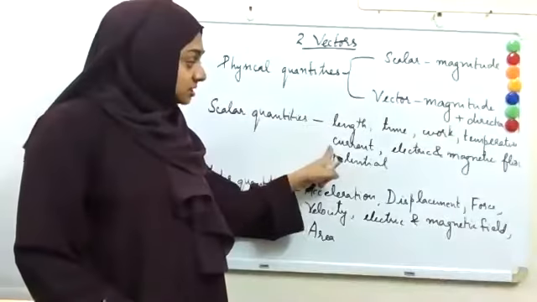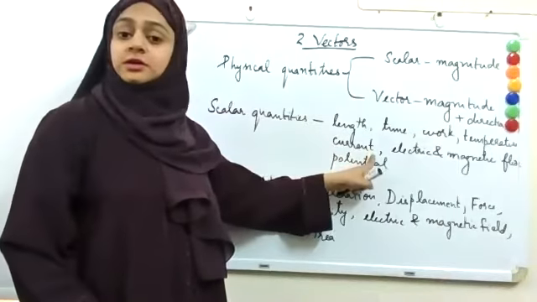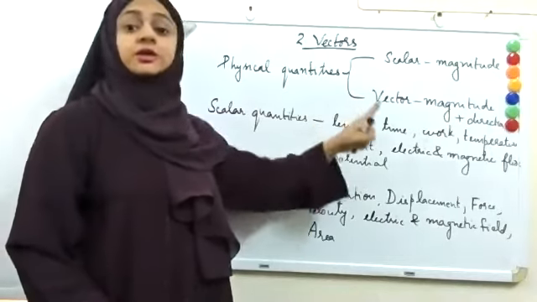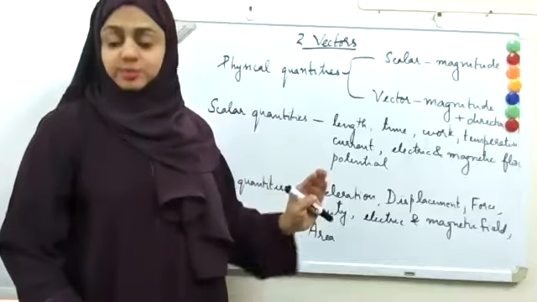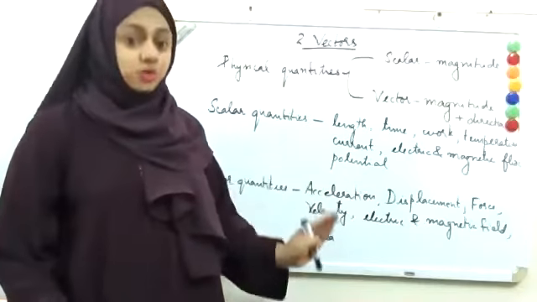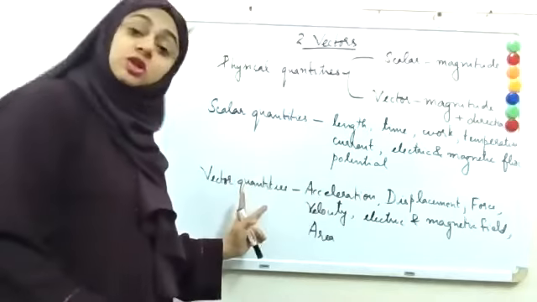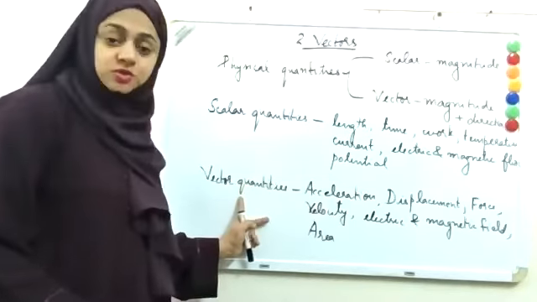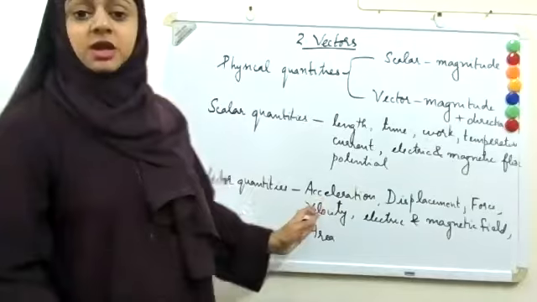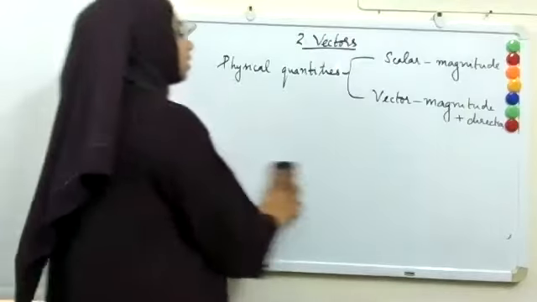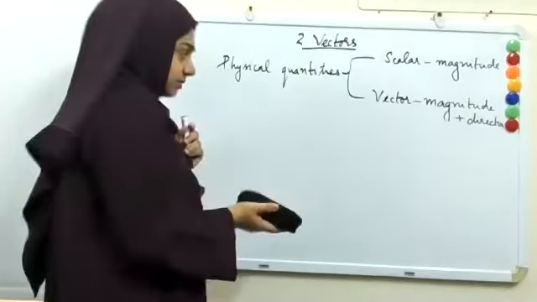That is why I said, as in the case of current, even if it has magnitude and direction, it doesn't obey the law of vector addition, so it's not a vector. So there are special laws for adding vector quantities, subtracting them, and multiplying them. So we will see all those things and also some operations on vector quantities, how to differentiate vector quantities, all those things we will see in this chapter.